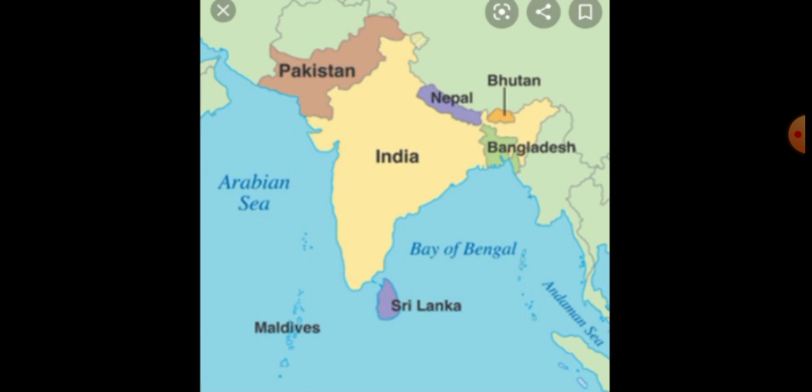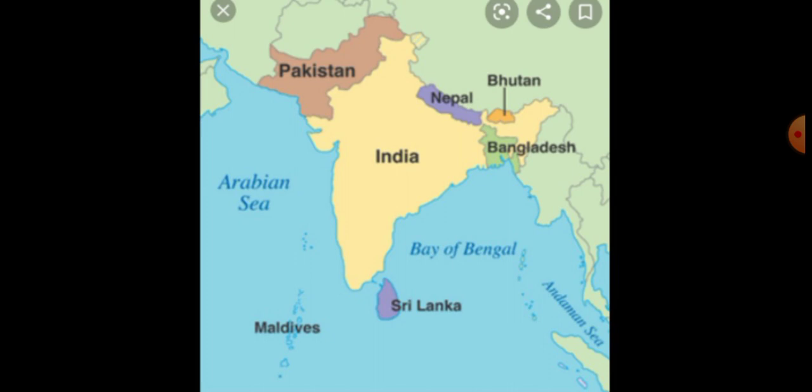The people of India speak different languages, but the national language is Hindi. Many languages are spoken by Indian people. The official languages are Hindi and English. Then the capital of India is New Delhi, but the largest city of India is Mumbai.